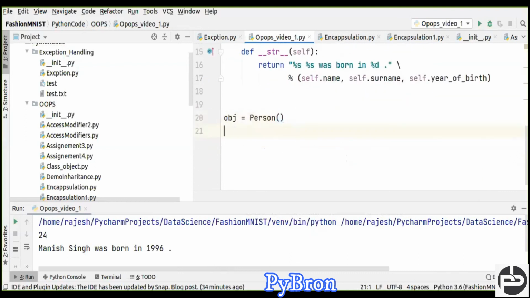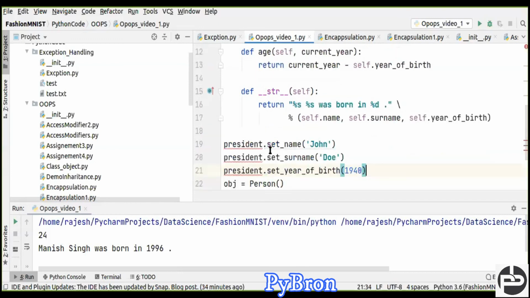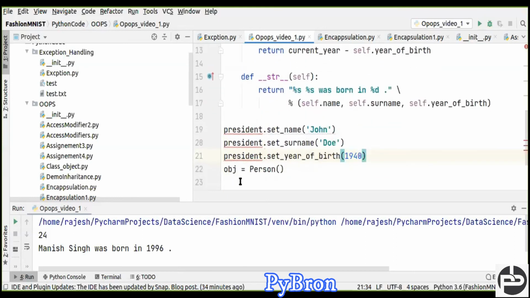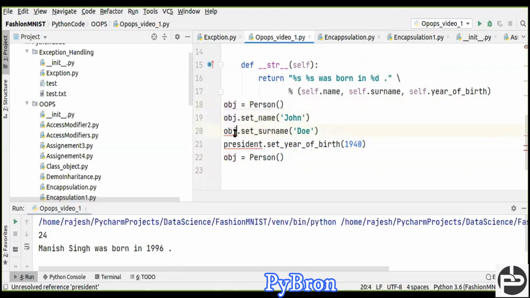Now next we are going to call name, age, name, surname, and the same thing we did there. First we have to set, right? Before that we should create an object, right? I made a mistake, one minute. And here, instead of president, you can create the object. Okay, cool. That's pretty good.